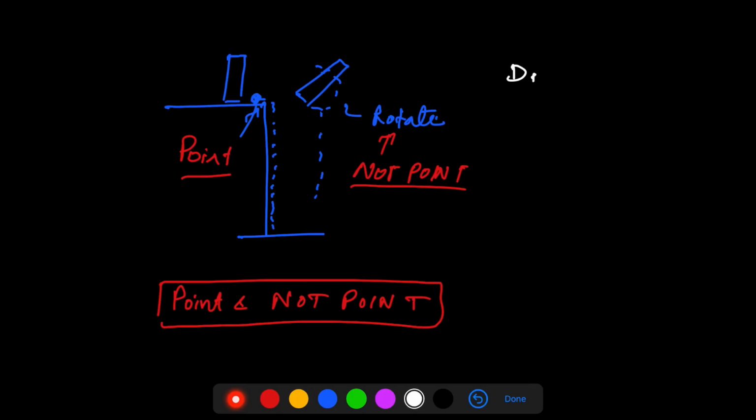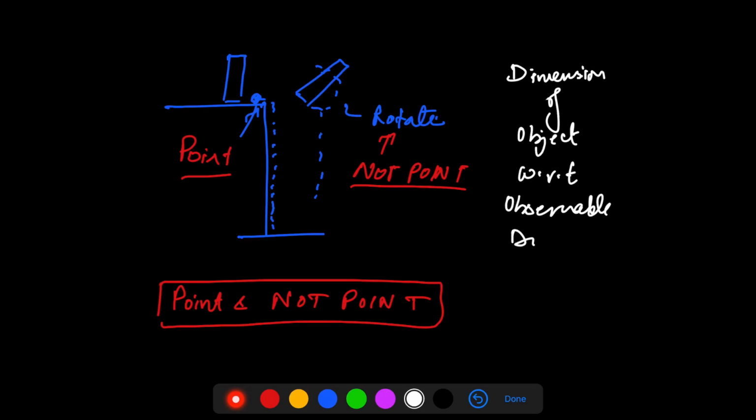So in a nutshell, about point mass, what I can say is that it depends on the dimension of the object with respect to the observable distance. If it's negligible, then you can consider it as a point. If it's not negligible, you cannot consider it as a point. And point objects show a certain kind of motion, non-point objects show a different kind of motion.